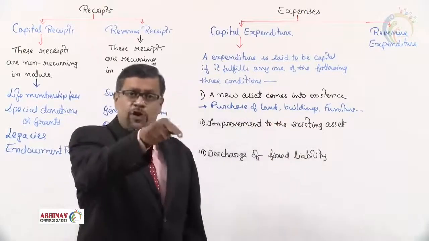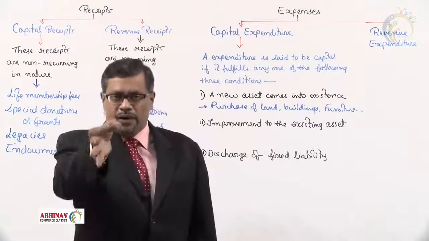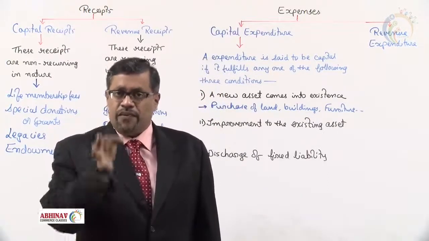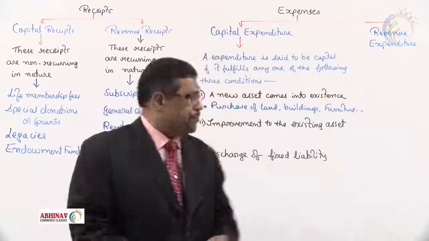For what purpose you have purchased, business or private, is immaterial. A new asset is purchased, the first condition is fulfilled, and that expenditure has to be a capital expenditure.